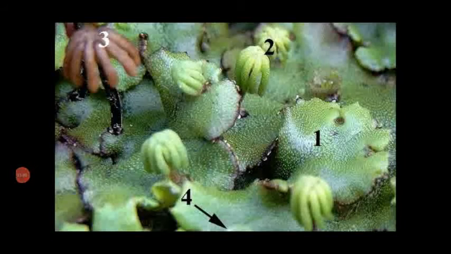Dear students, this is the Marchantia thallus with archegoniophore and antheridiophore. First one is the Marchantia thallus with a gemma cup for vegetative reproduction. Second one, Marchantia thallus with antheridiophore. And the third one is the Marchantia thallus with archegoniophore. So these are all the different structures seen in the Marchantia thallus.